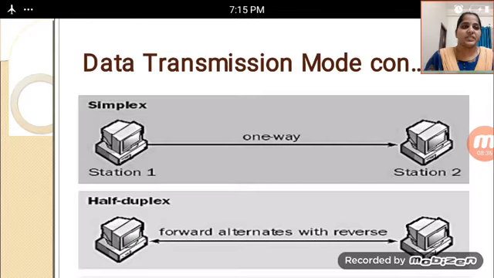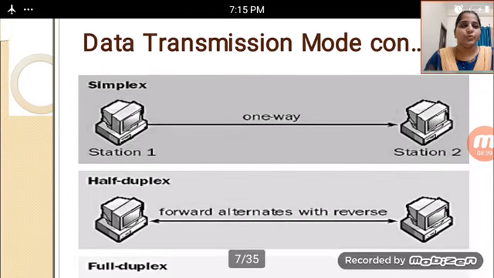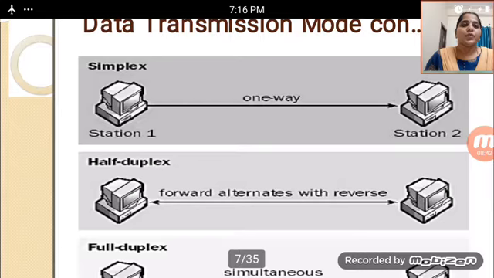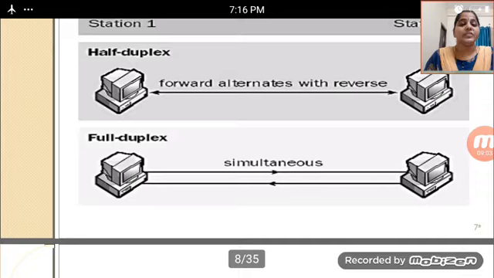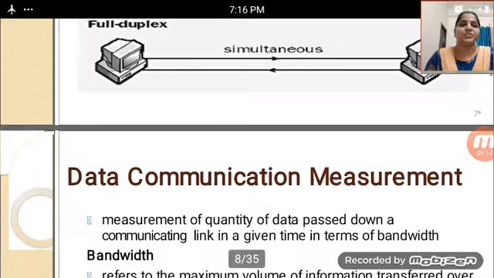An example of half duplex is forward alternating with reverse, so both directions are used, but one at a time. And in full duplex, it will send and receive simultaneously, one after another. This is the full duplex mode of data transmission.